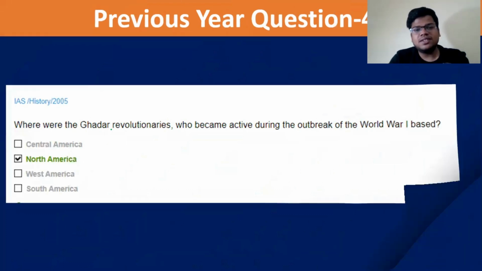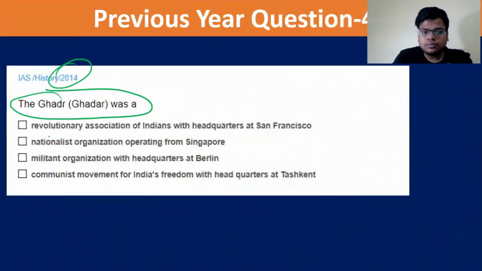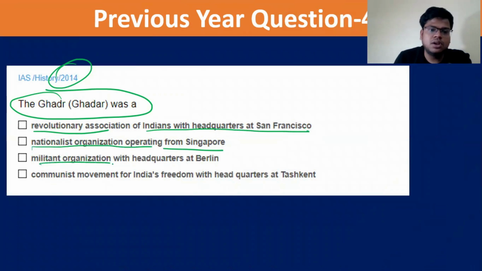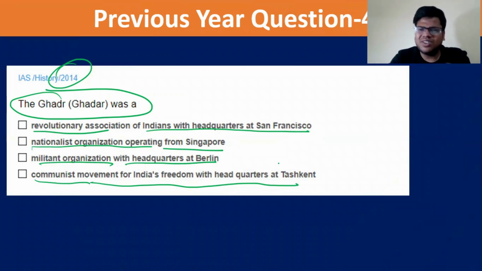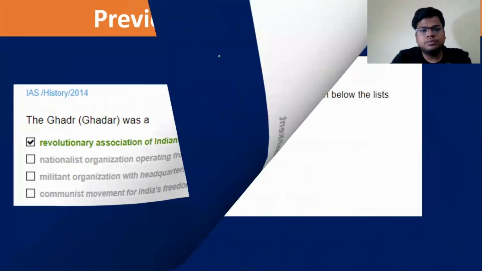The next question was asked in 2014. Ghadar was a revolutionary association of Indians with the headquarters in San Francisco, a nationalist organization operating from Singapore, a militant organization with headquarters in Berlin, or a communist movement for Indian freedom with the headquarters in Tashkent. Very easy, straightforward question. A revolutionary association of Indians with the headquarters at San Francisco.